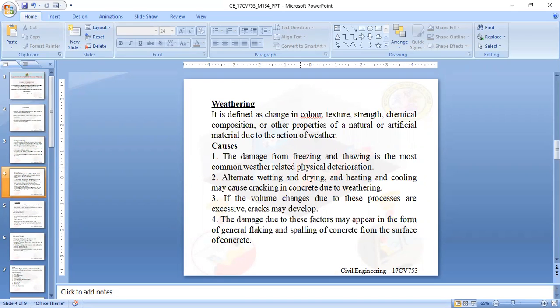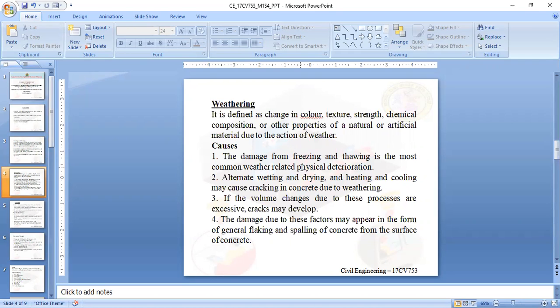So weathering can be defined as the changes in color, texture, strength, chemical composition, or other properties of a natural or artificial material due to the action of weather. When the structure is exposed to weathering conditions and the weather changes, there will be changes in these properties, that is color, texture, strength, and also the chemical composition.